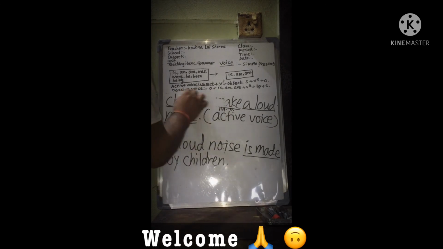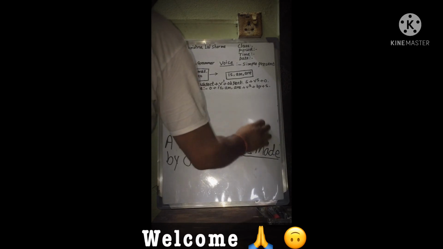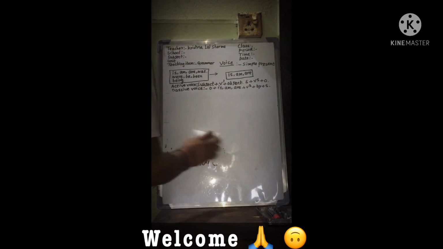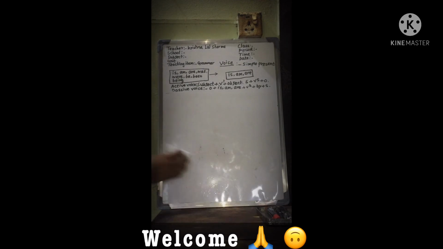Likewise, we can change another sentence. Chhakka Chiring Lama sells books.